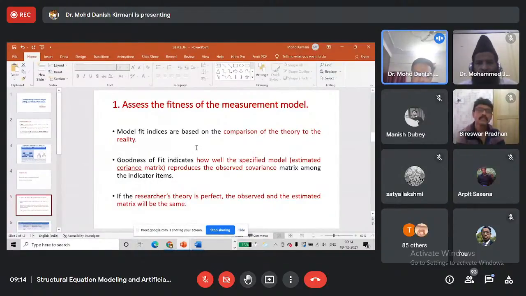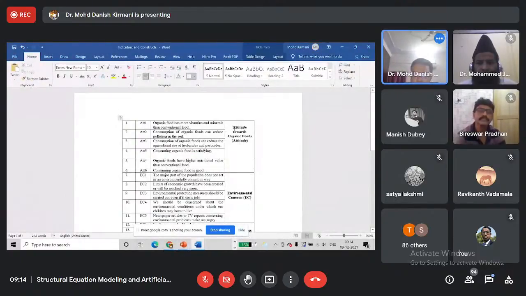What are fitness indices? What are model fit indices? They are based on the comparison of the theory to the reality. With the help of available theory and literature, we have proposed some model. I can show it here. We have assigned these indicators to the constructs. We are proposing that indicators Attitude 1 to Attitude 6 are supposed to measure attitude towards organic foods.